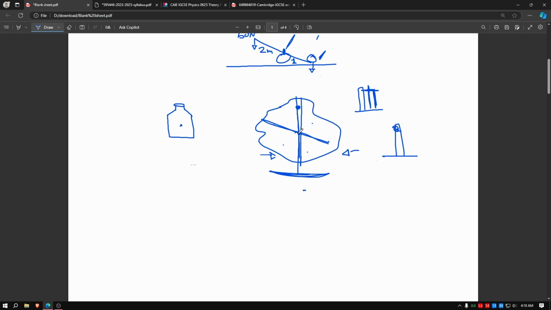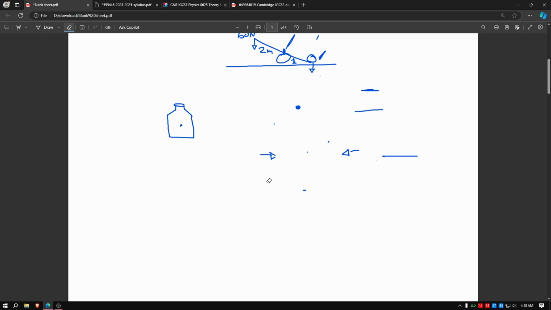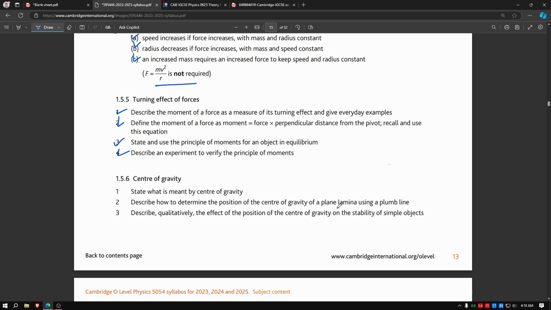That's basically it. So this is how you find the center of gravity of a plane lamina with the plumb line.